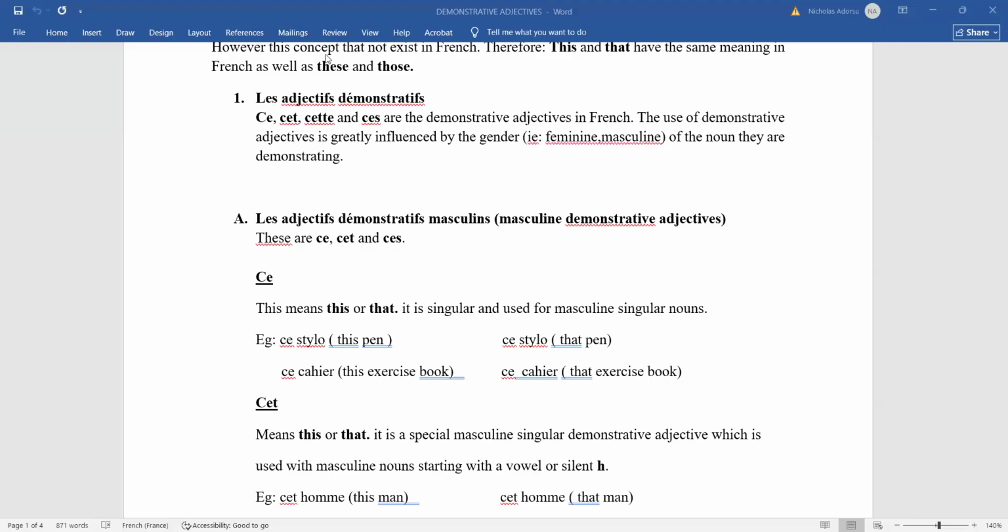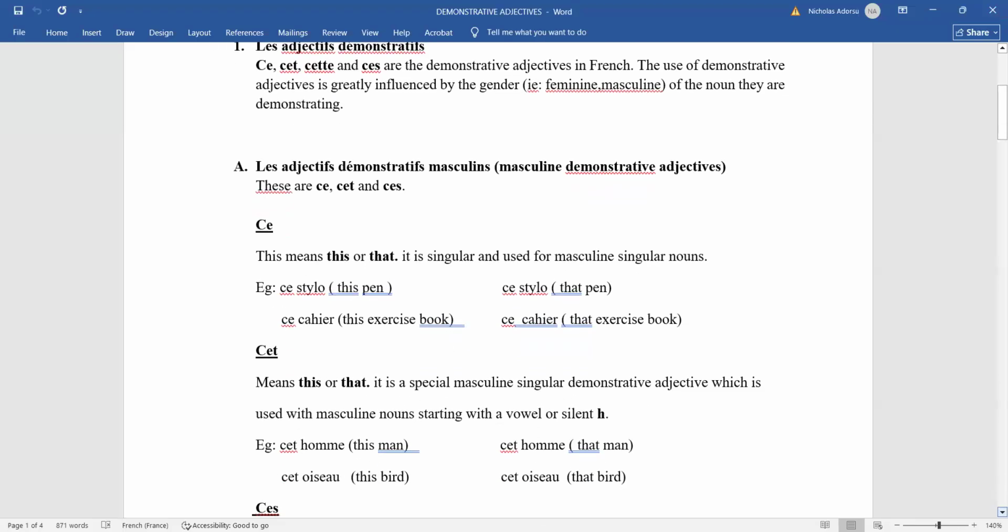Now we have the second masculine demonstrative adjective. We realize that ce will be used when the noun is masculine singular and it starts with a consonant, right? But we'll use the second one, cet, when the noun is a masculine singular noun that starts with a vowel or silent H. So you see, we have cet homme, this man or that man.